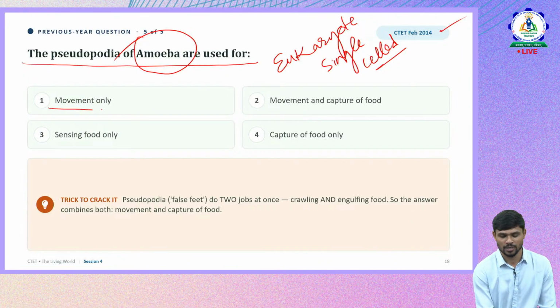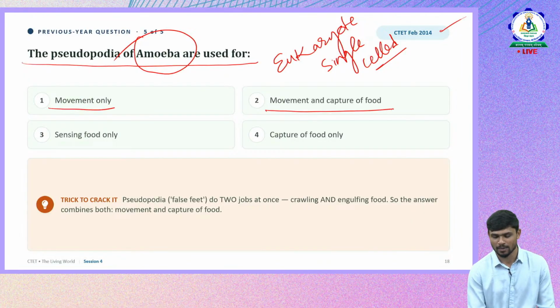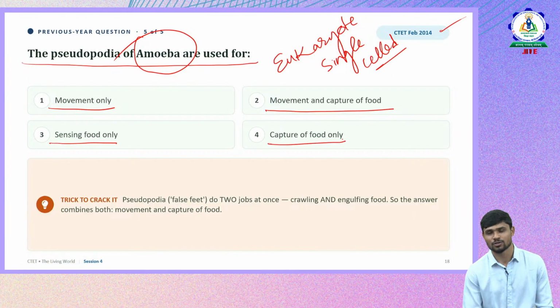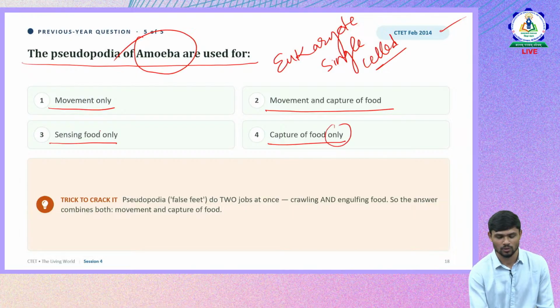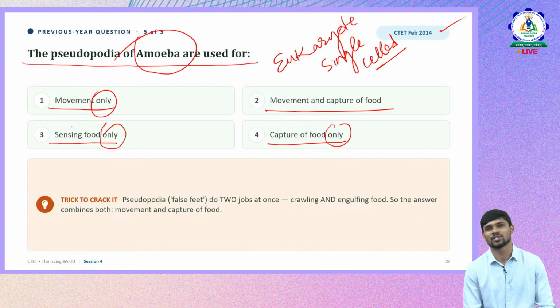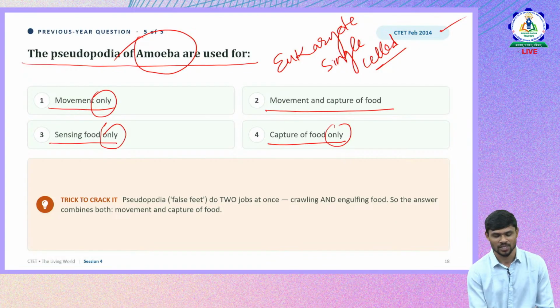Is it for movement only, movement and capture of food, sensing of food only, capture of food only? In previous sessions we discussed, if you see words like only, it is just to confuse you and trap you. Most options which come with words like only, you can eliminate. Don't do it blindly, sometimes they will be right, but mostly they will be wrong answers. So it is not movement only, not sensing food only, not capturing food only.